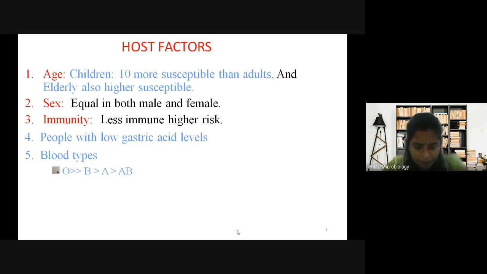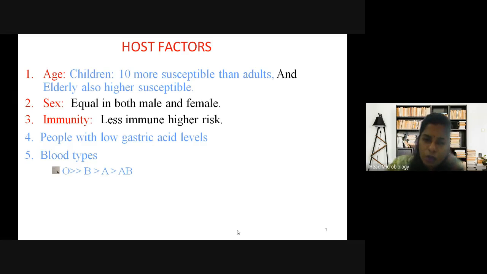What happened? It will infect anybody, no? Equally male, female, nothing like males only, nothing like females only, nothing like only children or only adults. It can affect anybody who consumes the contaminated water or contaminated food. Okay?